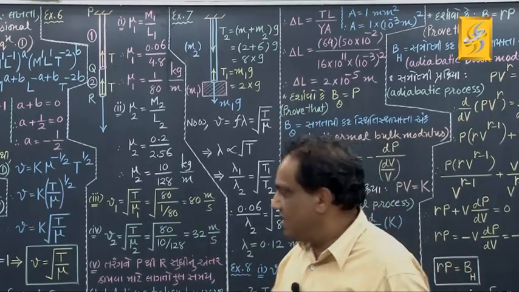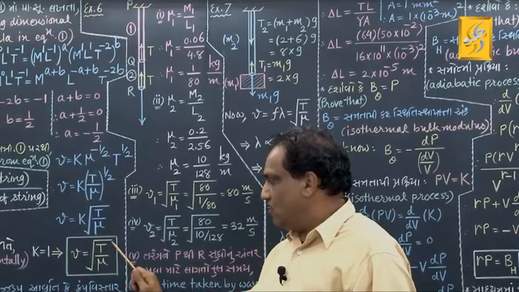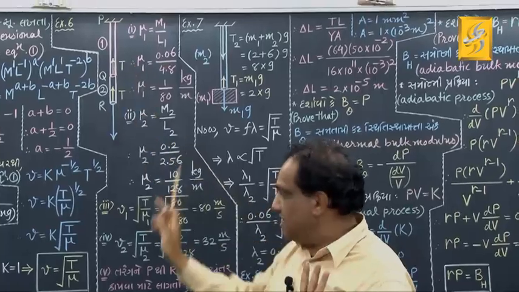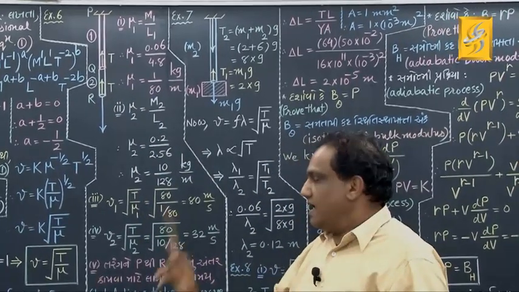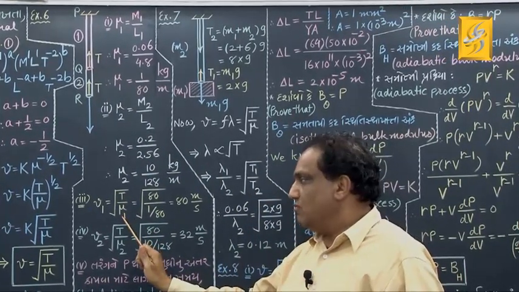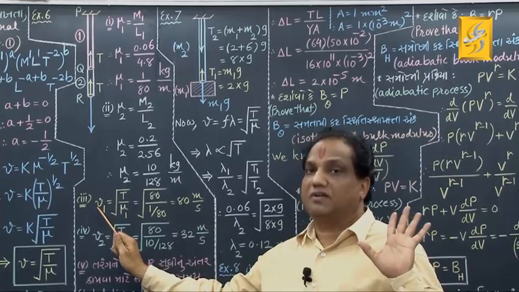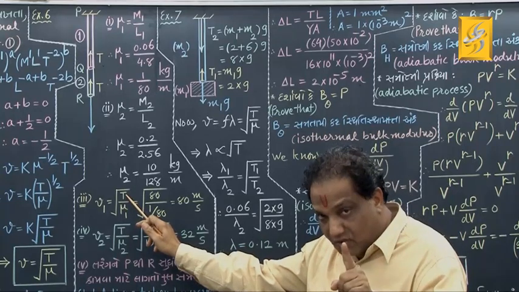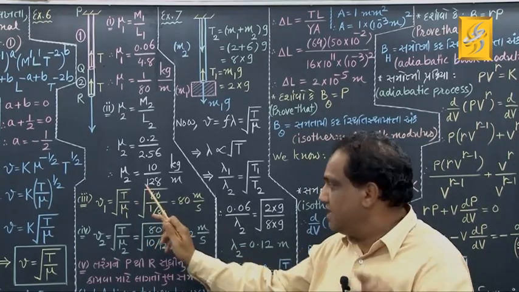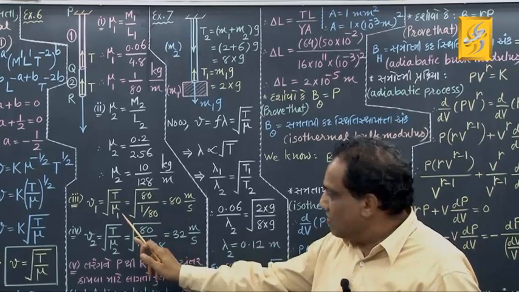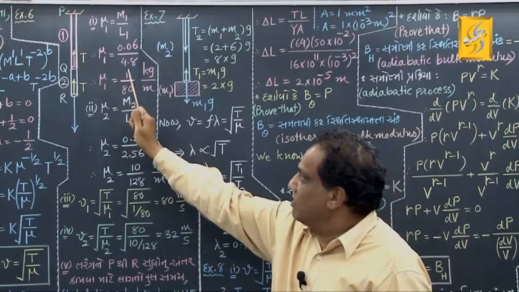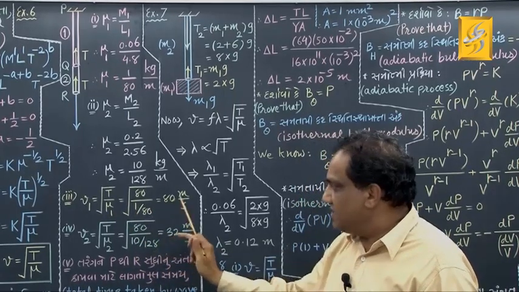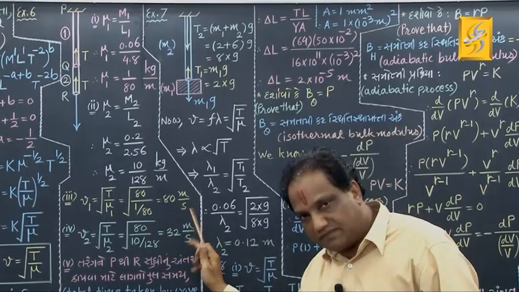And now tell me, V equals under root of T upon mu. Just now we have found the formula: V equals under root of T upon mu. But because the tension is the same and constant here, T is constant. For the first wire, when you write mu1, here you should write V1. Correct? Let us find under root of T. What is T? Tension produced in both the wires. They have given in the statement as 80 Newton. What about mu1? Mu1 we have found as 1 upon 80. Simplify, the answer is 80 meter per second.